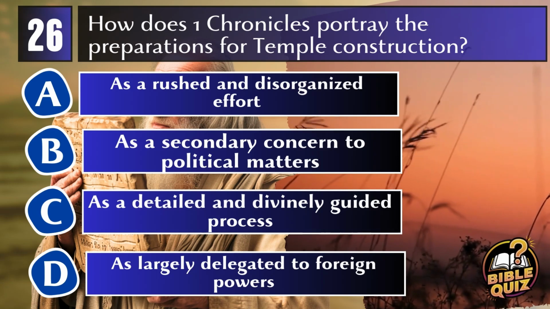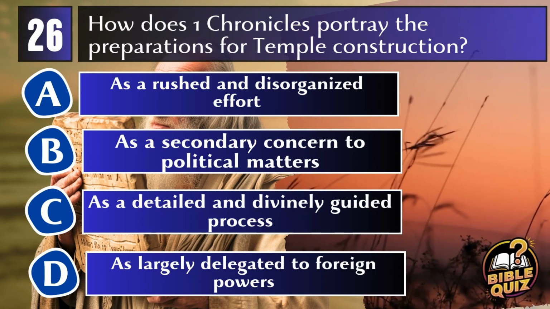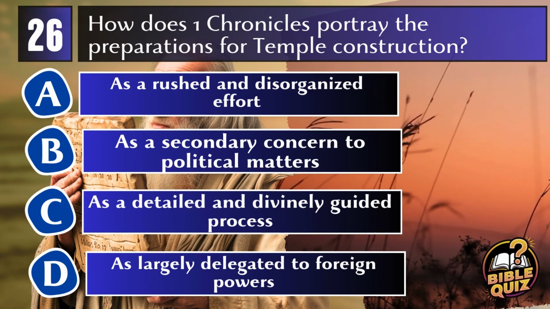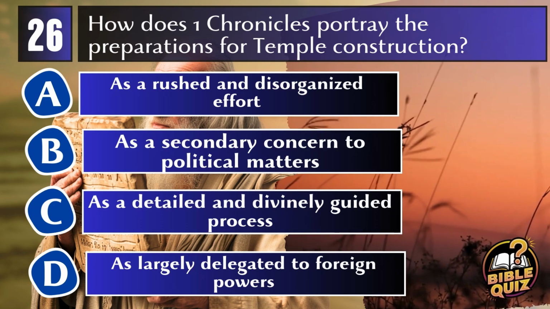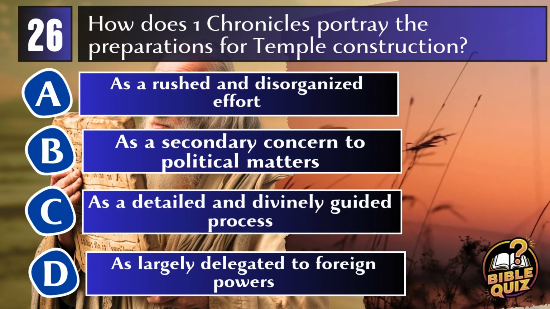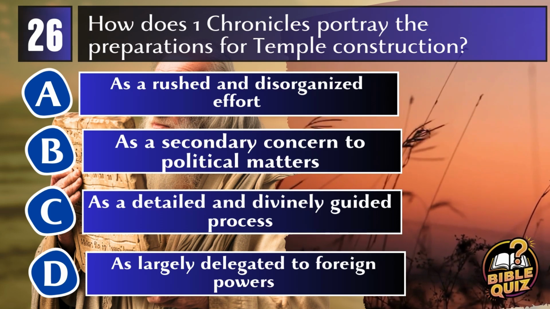Question 26. How does 1 Chronicles portray the preparations for temple construction? A. As a rushed and disorganized effort. B. As a secondary concern to political matters. C. As a detailed and divinely guided process. D. As largely delegated to foreign powers.